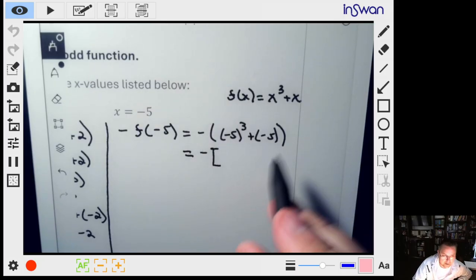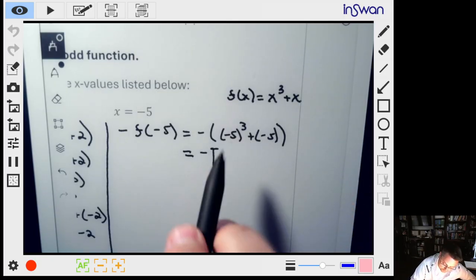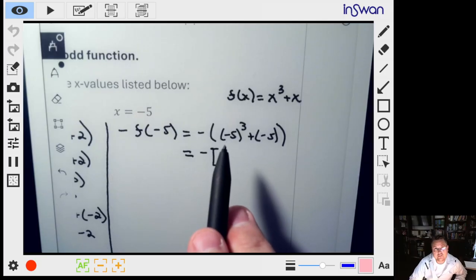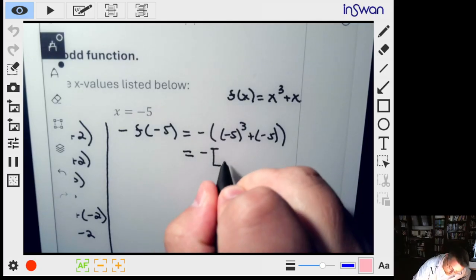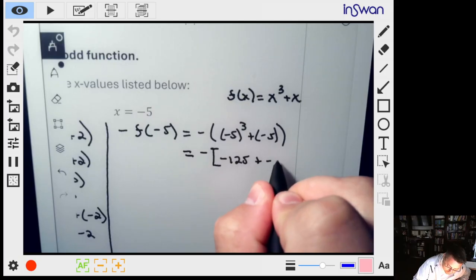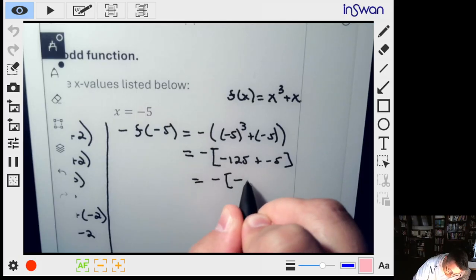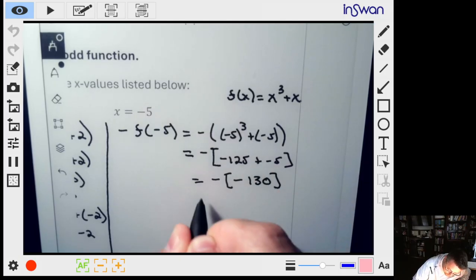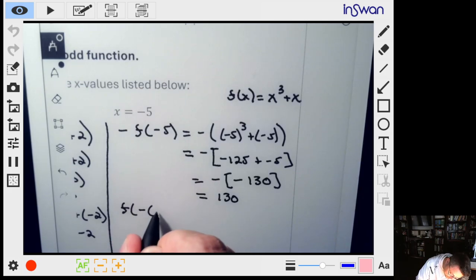I'm just going to use square brackets instead of the parentheses because there's a lot of parentheses going on there, so this will make more sense. So this is negative 5 times negative 5 is positive 25 times another negative 5 is negative 125 plus a negative 5, that is negative 130, or positive 130.